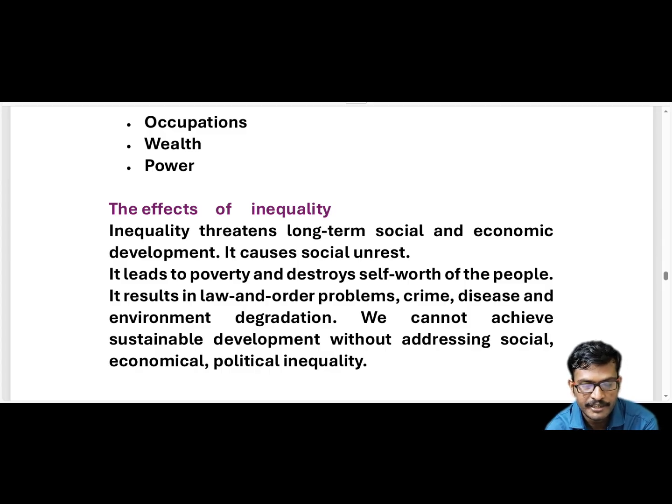If we treat them unequally, there is no social and economic development. It leads to poverty and destroys the self-worth of people. So there is no development of individuals either. It results in law and order problems, crime, disease, and environmental degradation.